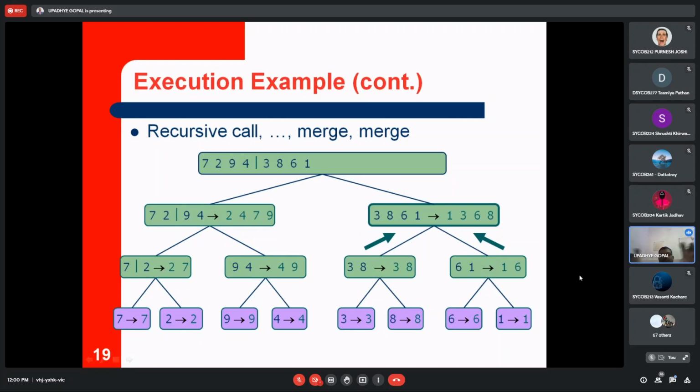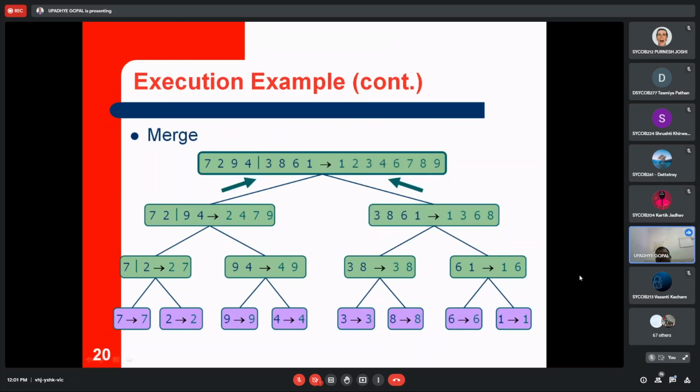Now we have two subarrays, left subarray and right subarray. When you want to have the final outcome, you can see the sequence will be like this: 1, 2, 3, 4, 5, 6, 7, 8, 9.